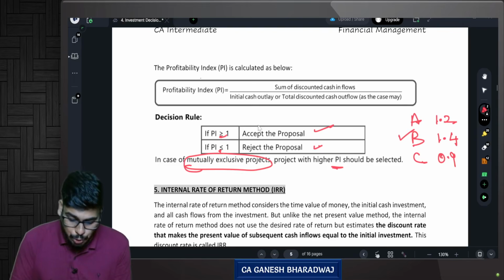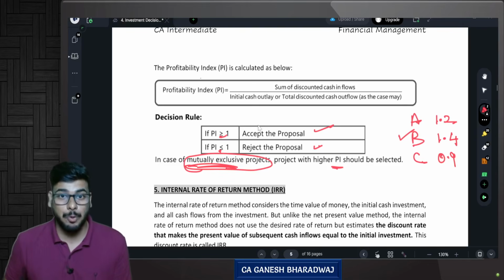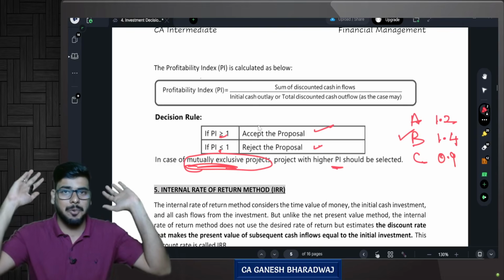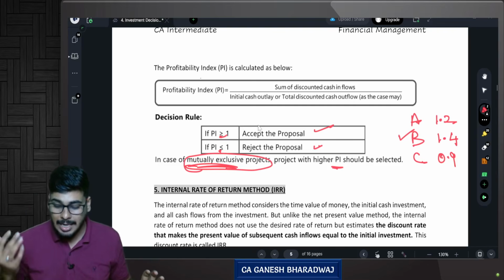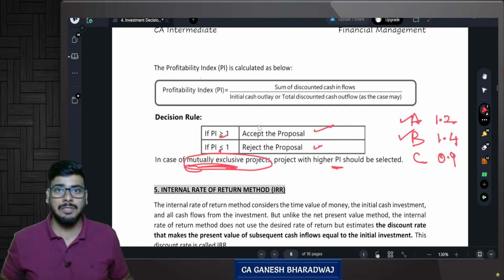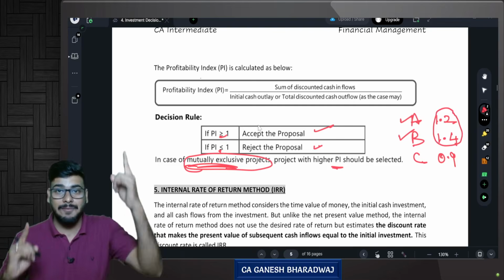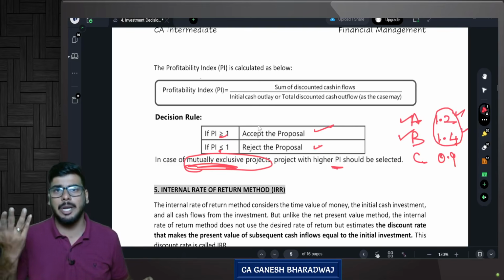That is called mutually exclusive. Mutually exclusive means you can only choose one. Suppose it is not mutually exclusive, and you can choose as many projects as you want, A, B, C or A, B, whatever you want. Then I will go for A as well as B. Why? Because in both these projects, the present value of cash inflow is greater than the present value of cash outflow. So both these projects are profitable. I will go for it.